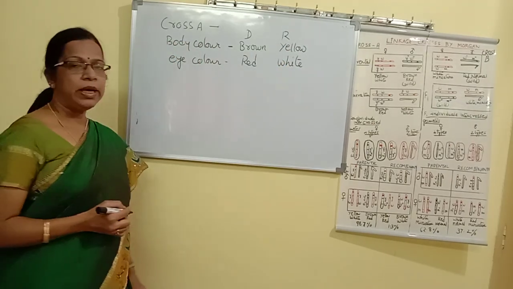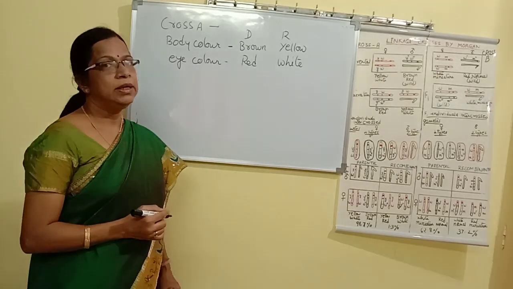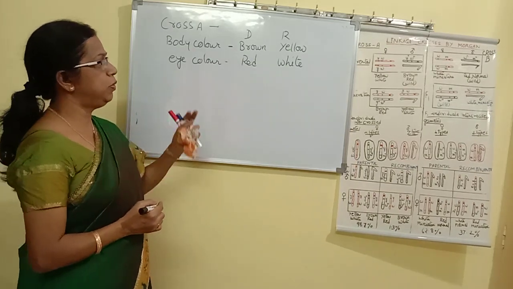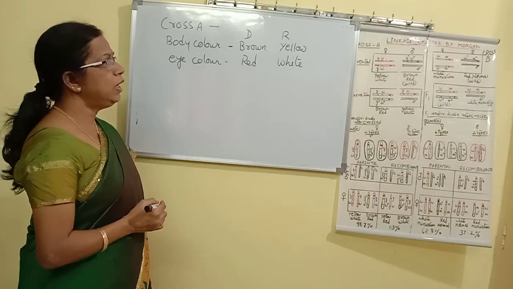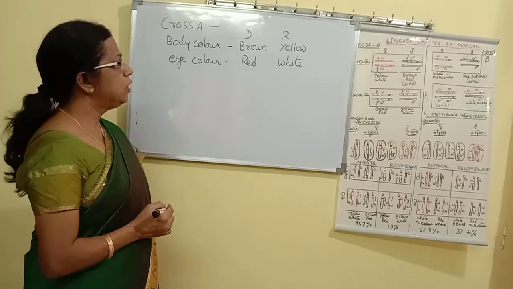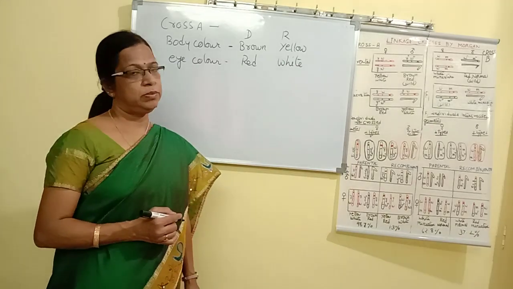Now you should also understand how the symbols are represented. For body color the symbol Y is used, and for eye color, the symbol W is used.